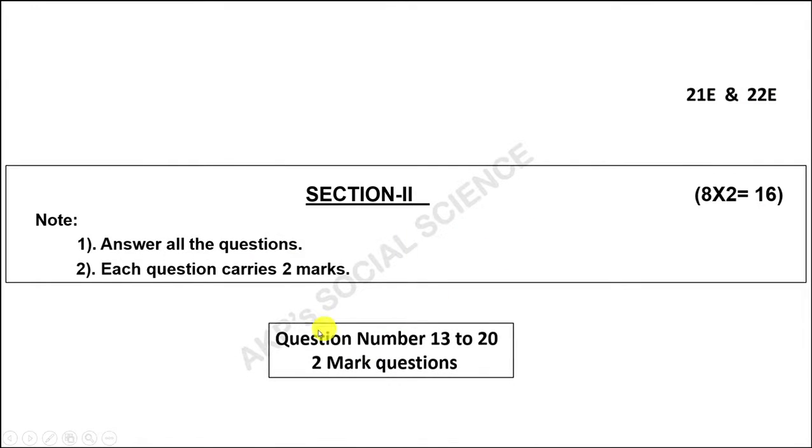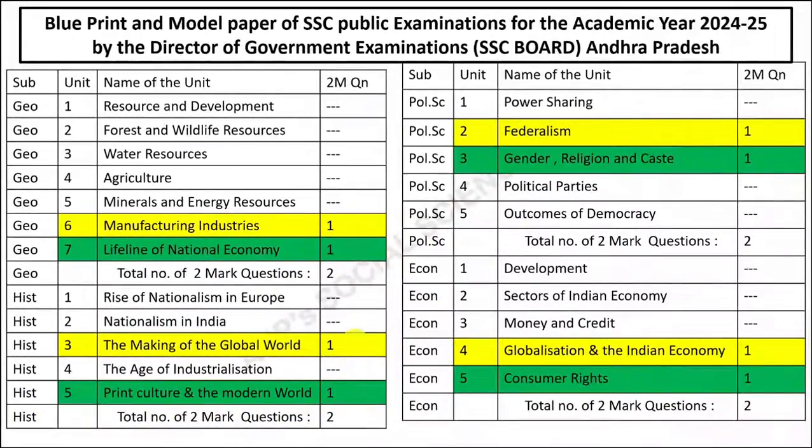Section 2: question numbers 13 to 20. Each question carries 2 marks. For 2 mark questions, you are supposed to read Geography 6th and 7th lesson, History 3rd and 5th lesson, Political Science 2nd and 3rd lesson, Economics 4th and 5th lesson, as per the blueprint released by the SSC board.